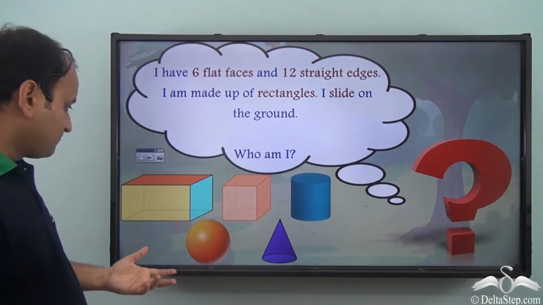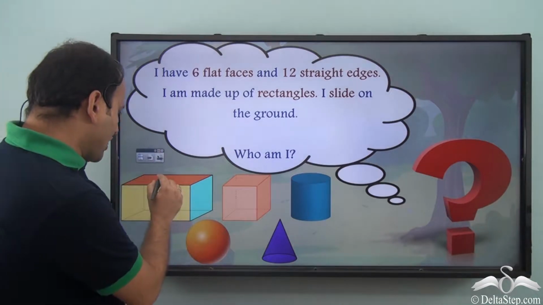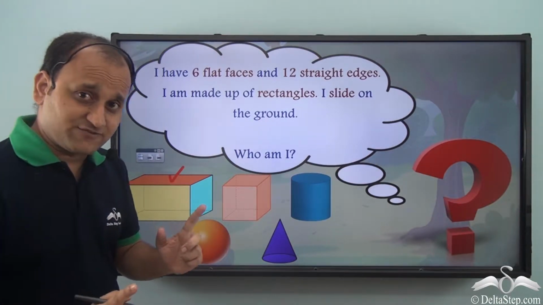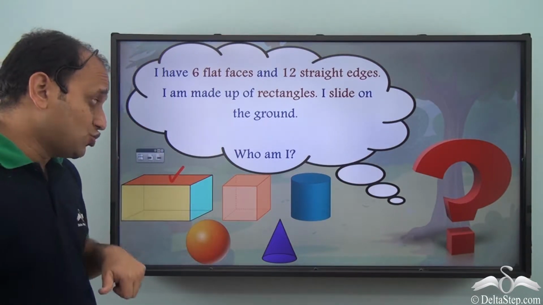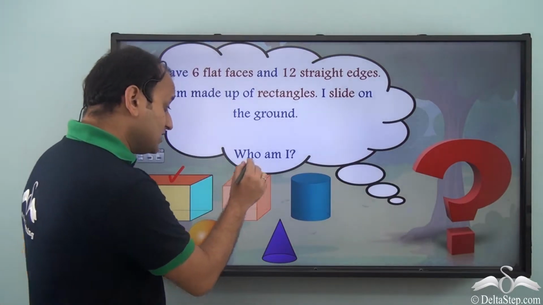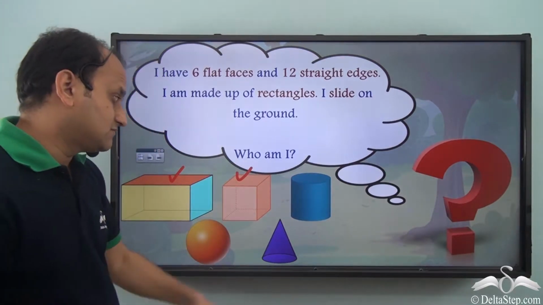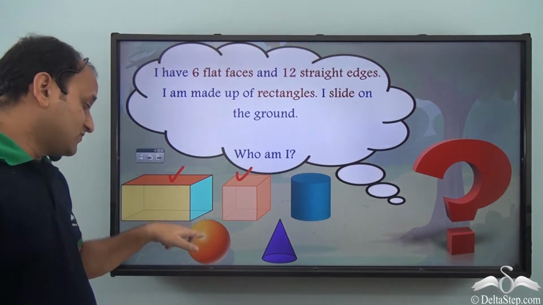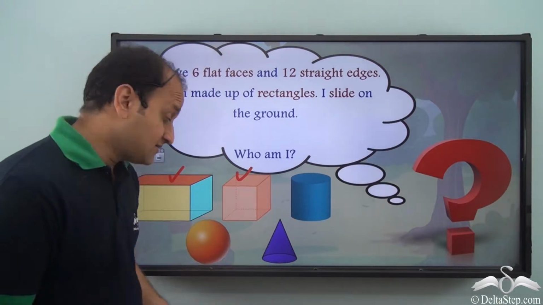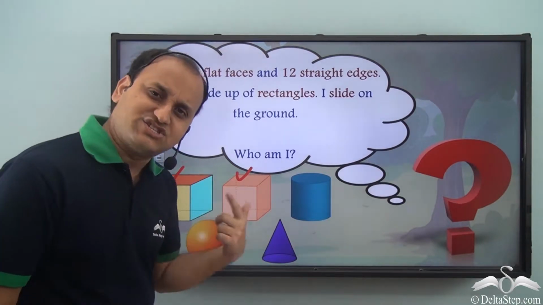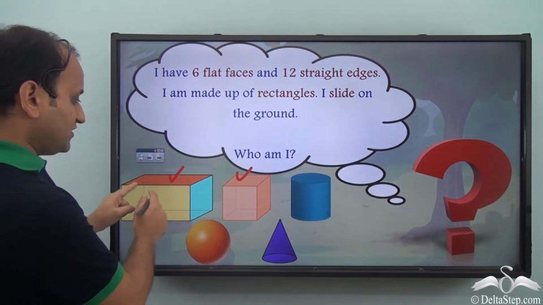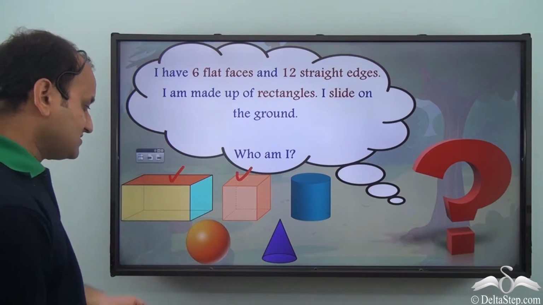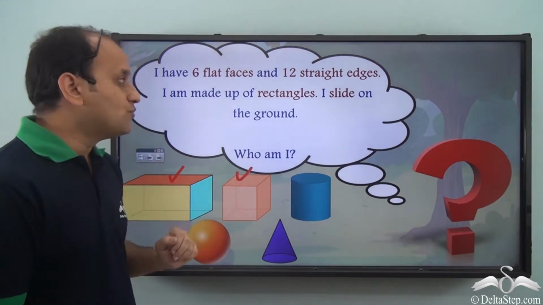Let's see. I have this cuboid. It has 6 flat faces. I have this cube. Even this has 6 flat faces. Cylinder, it has only 2. Sphere, it has none. Cone, it has just 1. So we are left with 2 of them. That is a cuboid and a cube.